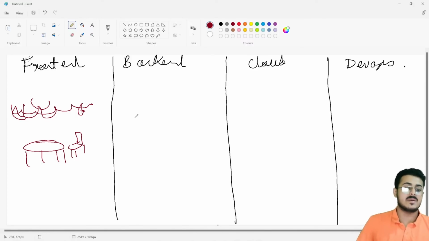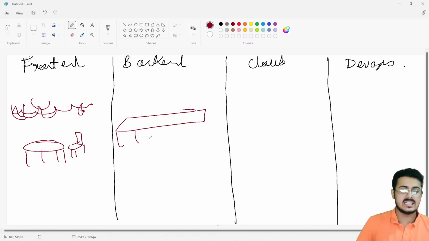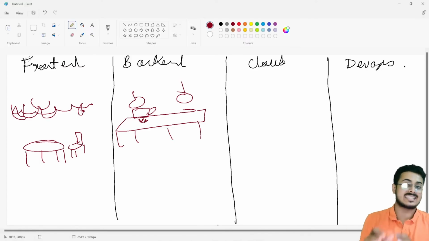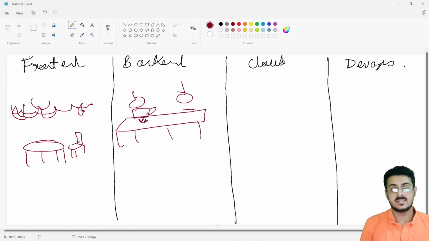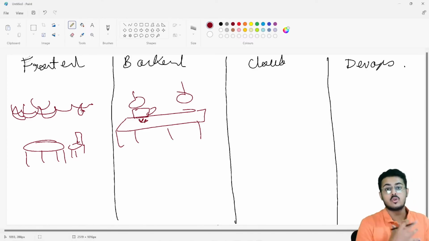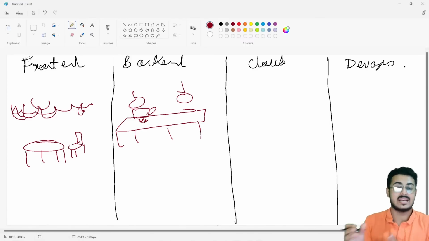Now the back end is basically the kitchen. The kitchen isn't something that is visible to you guys. It is only accessible to the employees who are currently working at that particular place. So that is the back end. The chefs, the waiters, all those will be able to go inside the back end, that is the kitchen of the restaurant.